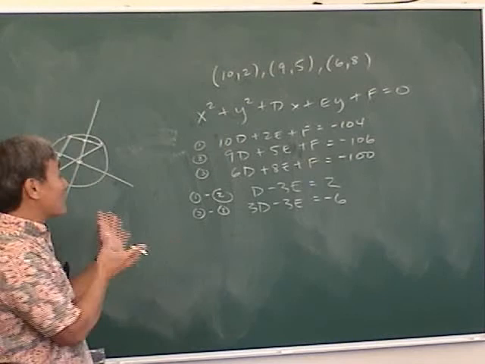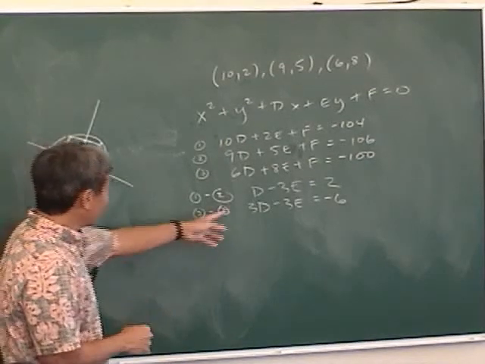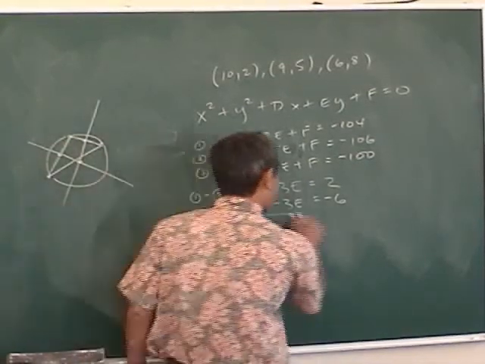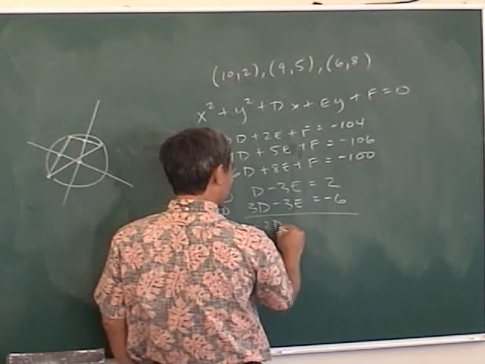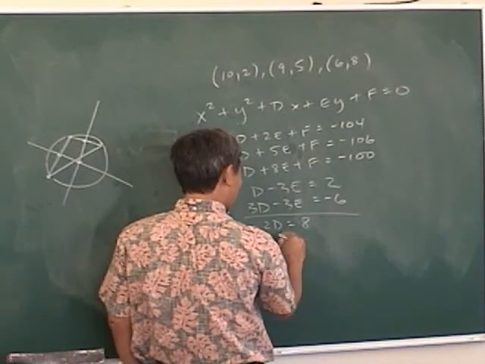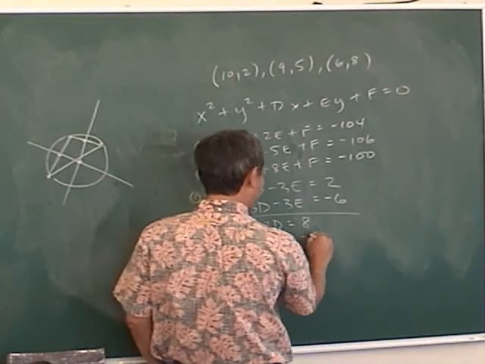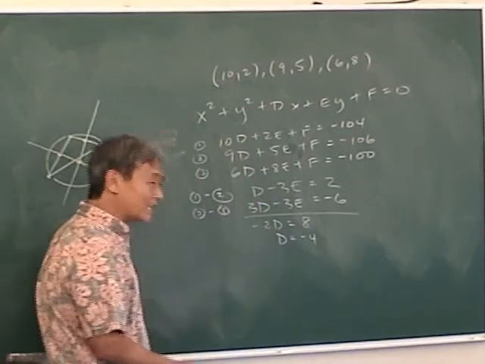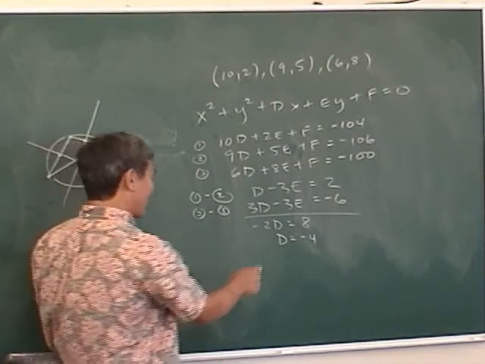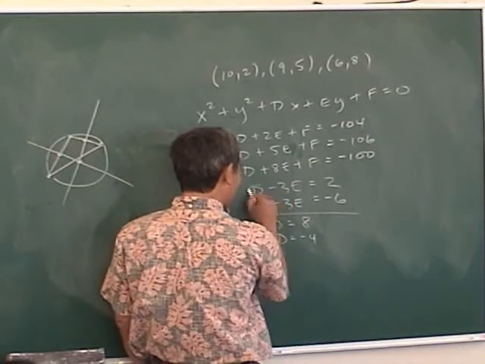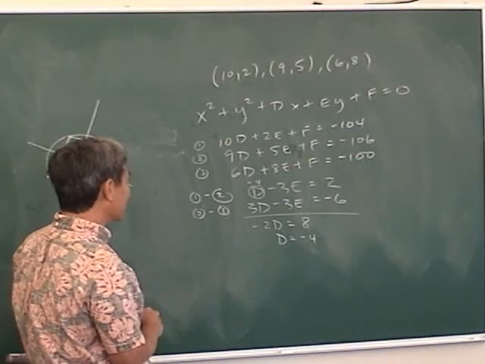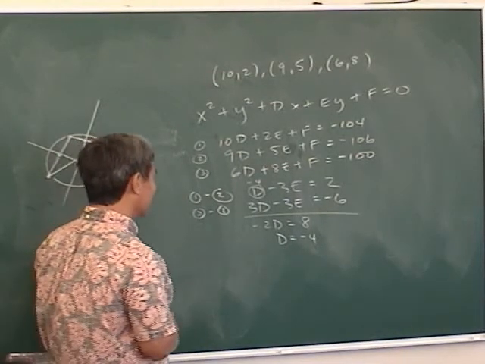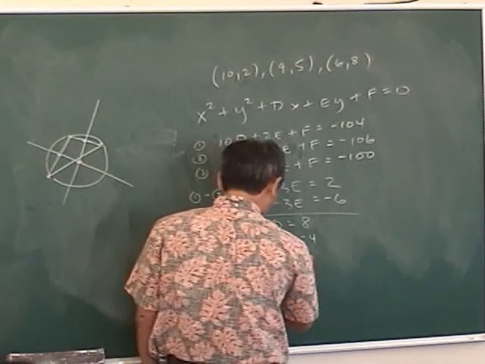Now you eliminate one of these variables, and I think E would be the best because the coefficients are the same. So if you just subtract the two equations, you get 2E equals 8. D equals negative 4. See how this is ridiculous? Once you figure out what D is, plug it back into one of these. Probably this one is the easiest. So D is negative 4. That means negative 3E equals 6. E equals negative 2.